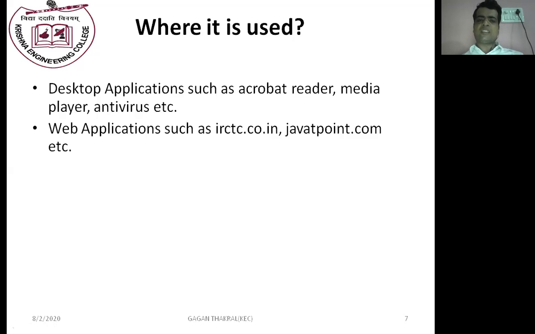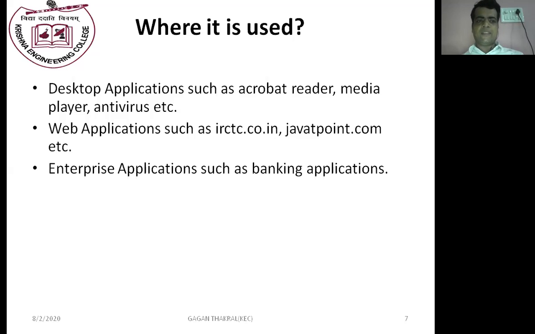Web applications such as IRCTC, code.co.in, javatpoint.com. These kinds of websites where security is the main concern are generally generated with the help of Java programming language. Java is the most secure programming language. Internet banking websites are also generally generated with Java. Enterprise applications such as banking applications are generated with the help of Java.